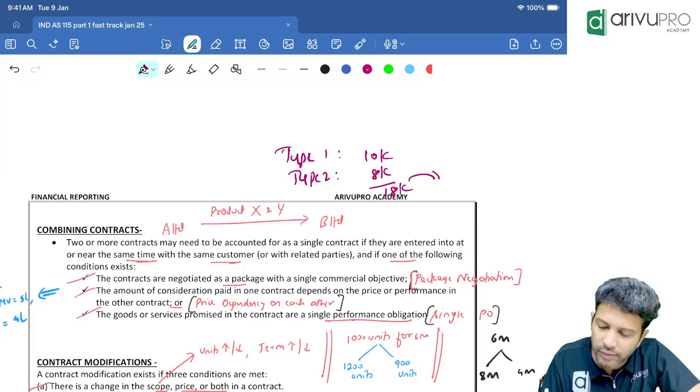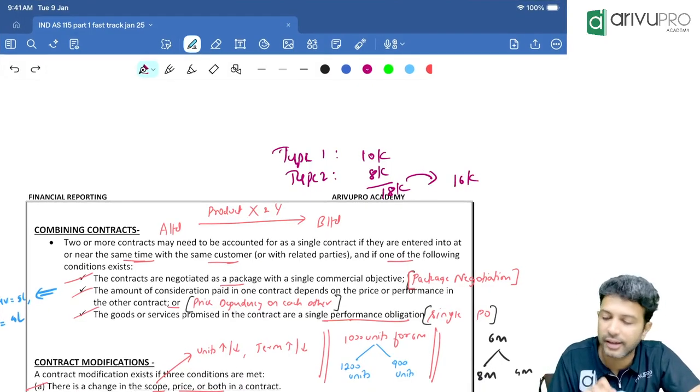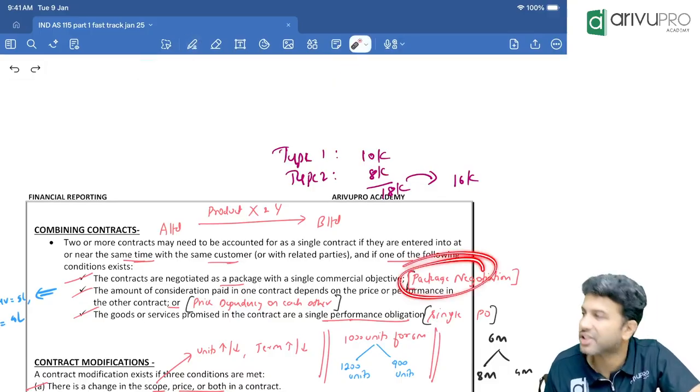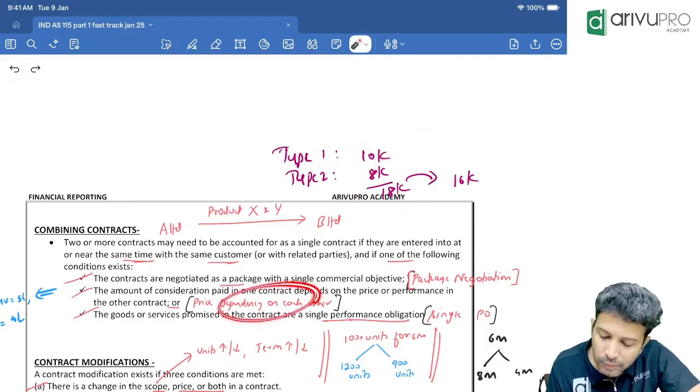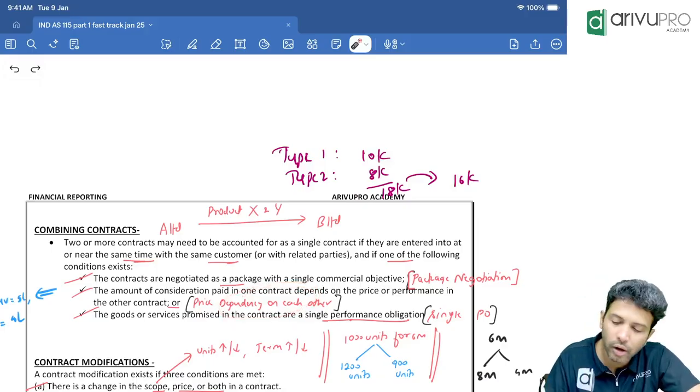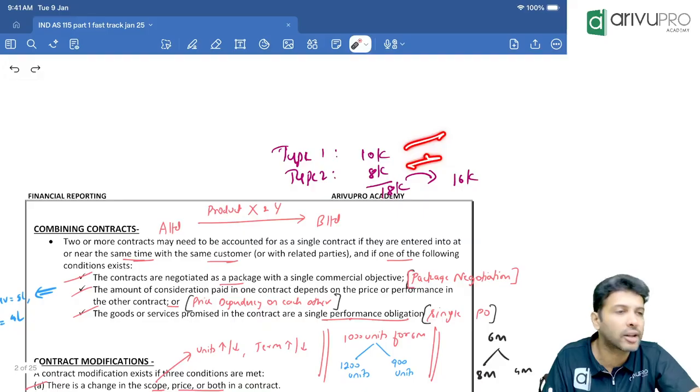18,000. Okay, we told the customer, since you're buying both, I will give you 16,000. Give me 16,000, it's okay. It's a done deal. Right? This is what we mean by package negotiation. I've negotiated together. Or the price of one is dependent on the price of the other. One contract's price is determined by another contract's price.